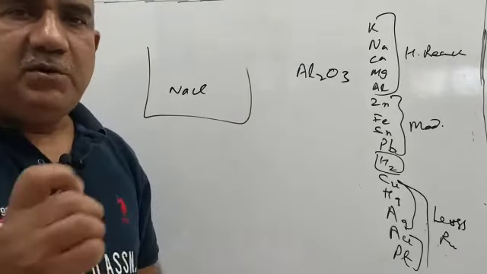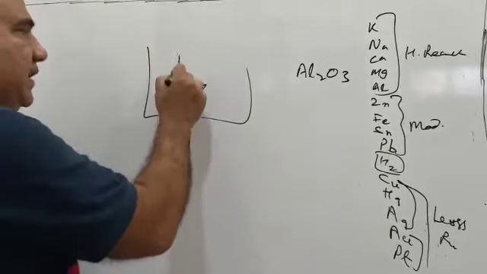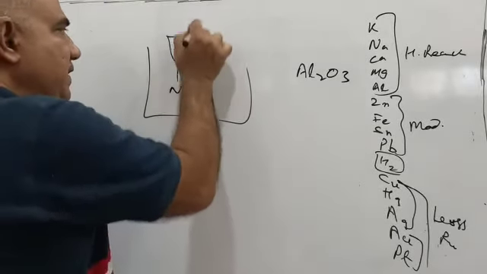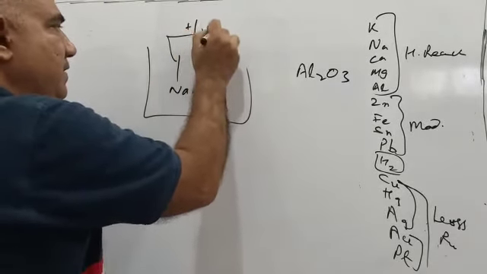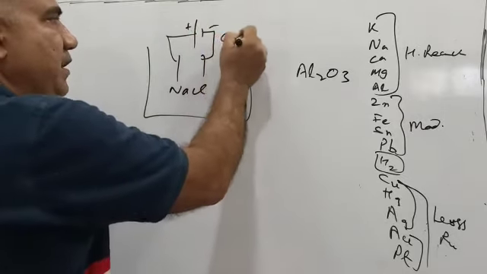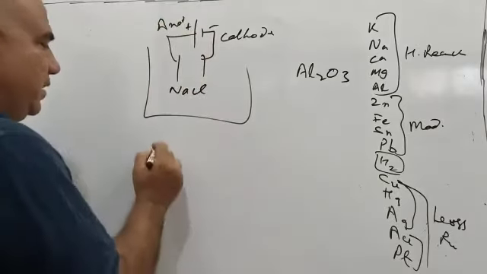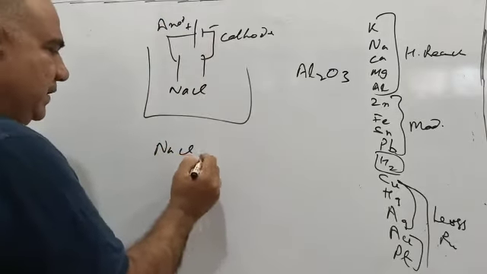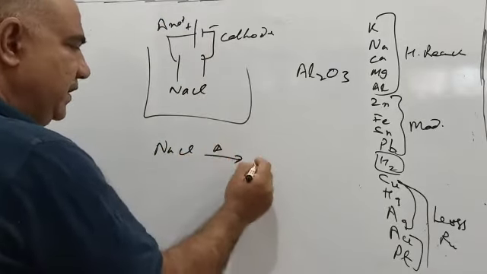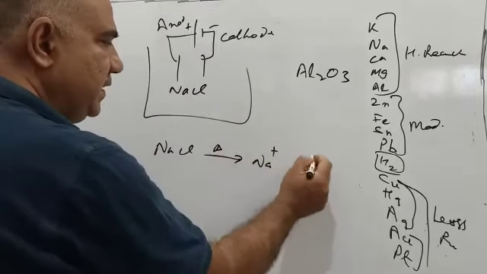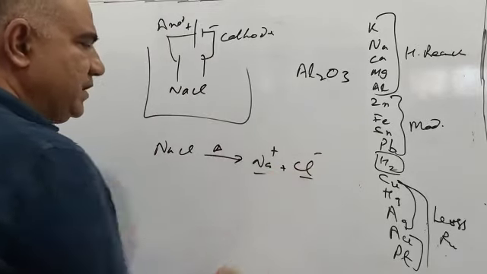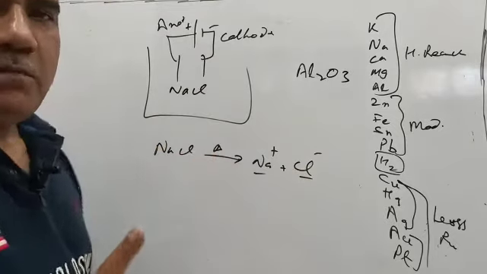Then only we will be able to get metal. So let me say this is a cell or battery and this is the negative electrode, which is undoubtedly the cathode. This is the anode, the positive electrode, and now on melting NaCl, I have applied heat, this will break down into Na plus and Cl minus ions. And to keep it simple, I am not balancing the equation.